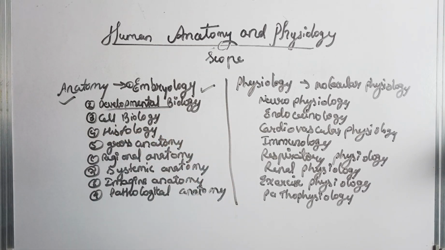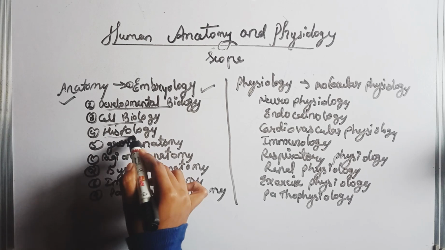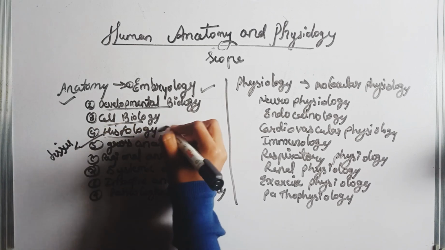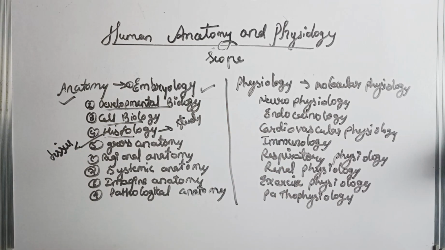Next is developmental biology. Developmental biology means the study of the structure of the human body from fertilization to death. Next is cell biology, the study of the structure and function of the cell. Next is histology. Histo means tissue and logy means study, the study of microscopic tissue. Next is gross anatomy, the study of the structure of body parts without a microscope.